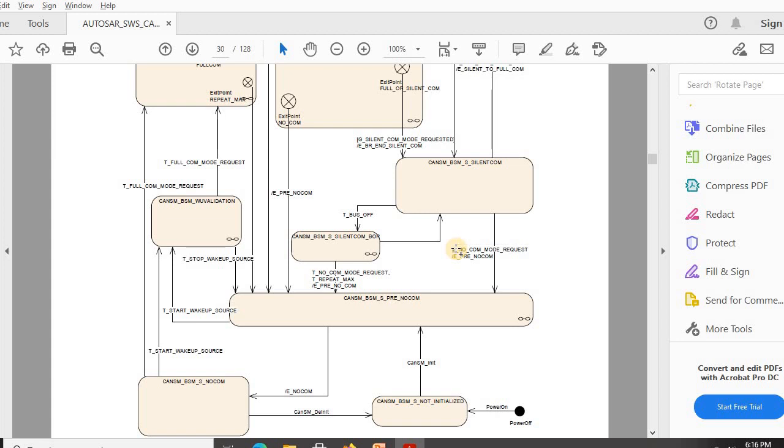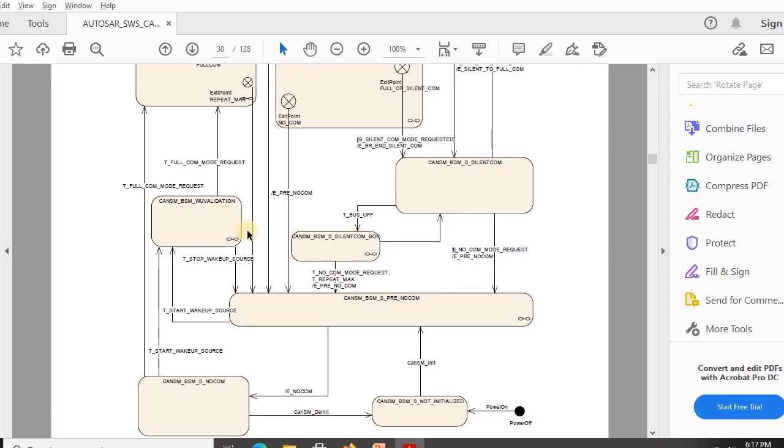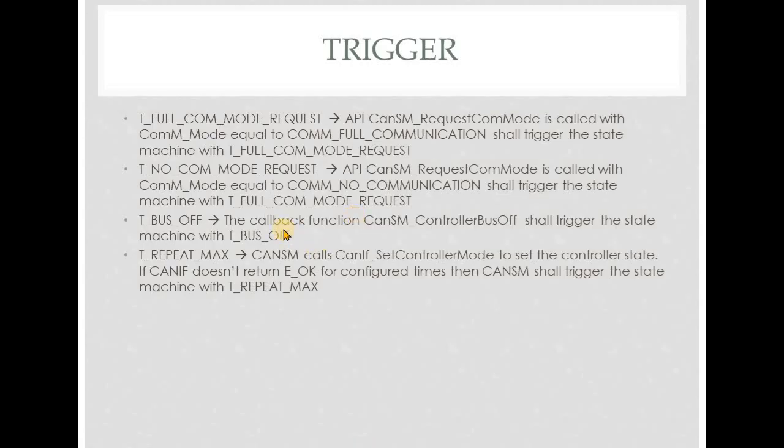Whenever COMM calls COMM CAN-SM request COM mode with COMM mode parameter equal to COMM no com, then this particular trigger will be executed. Similarly, we have T bus off. This T bus off is present here. It will be triggered whenever the callback function CAN-SM controller bus off API is called.